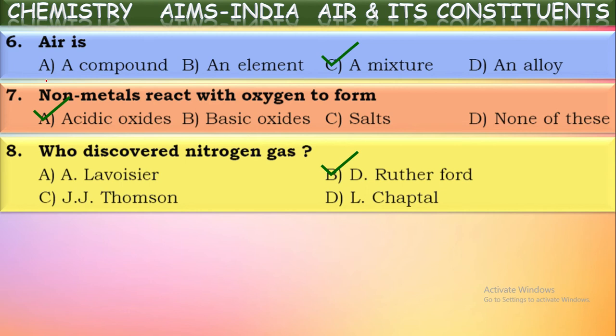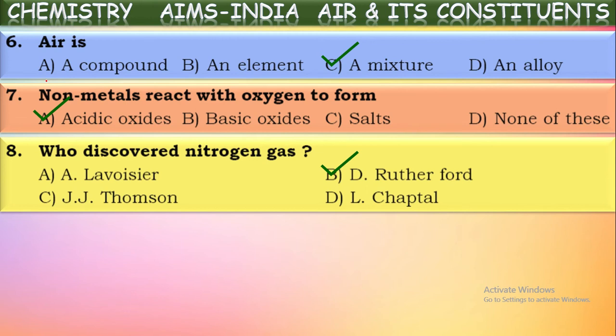That is why he called that gas inactive gas, and he called it azote also, because in the presence of this nitrogen living things do not grow. It won't support the life of animals and plants. That's why it is also called azote, non-supporter of life, that's the meaning. But later on the name nitrogen was given by J.A. Chaptal.